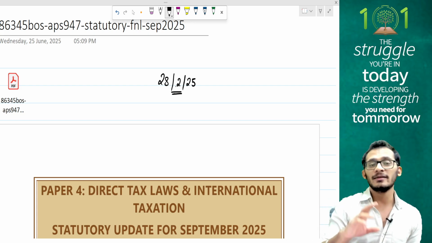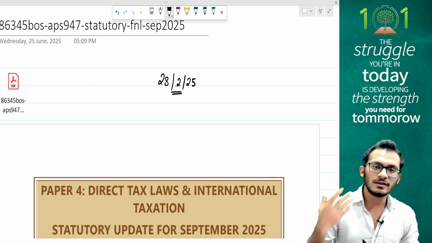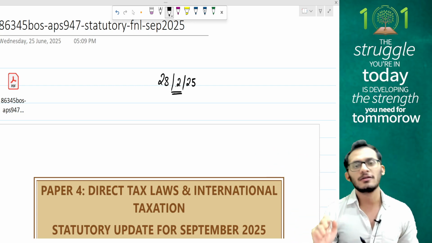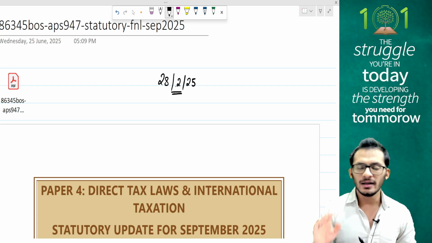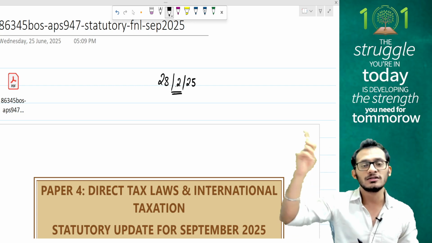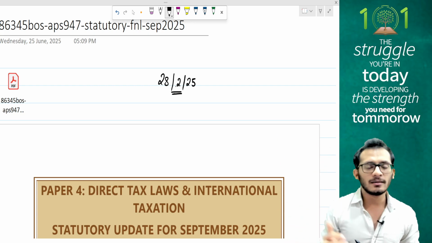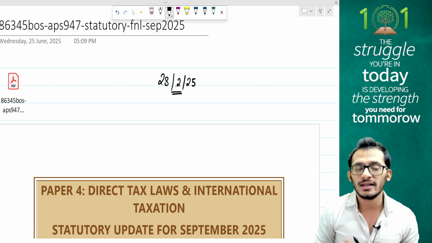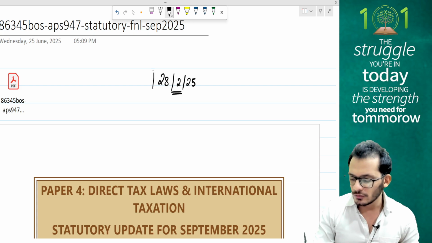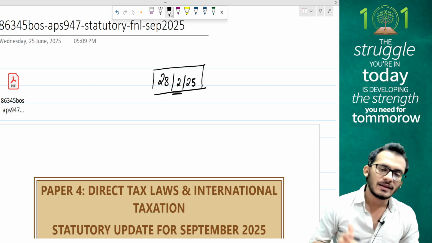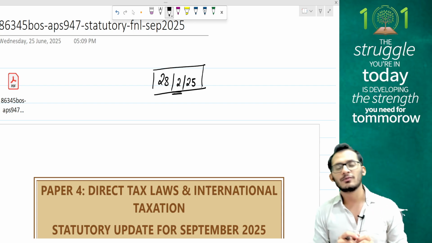But these are all amendments which have only come post February. So these are only those amendments which are going to be applicable for the Jan students. It is not going to be applicable for the September 2025, and therefore those who are writing September 25 have fewer amendments as compared to what Jan 26 has. When the Jan attempt comes in, we will automatically have a video for those topics as well. So right now, let's pay attention to only the fact that you're only going to be focusing on those amendments which have come in up to 28th February 2025. Are we clear? Great.